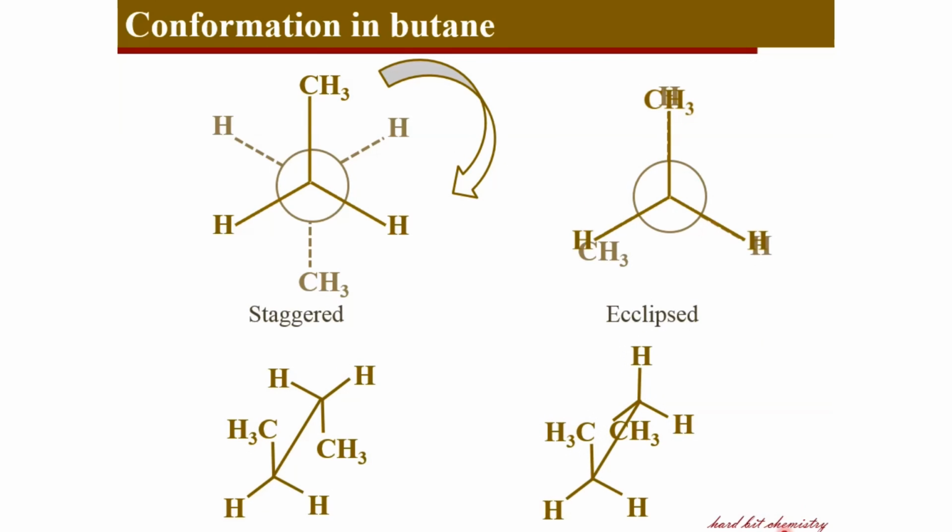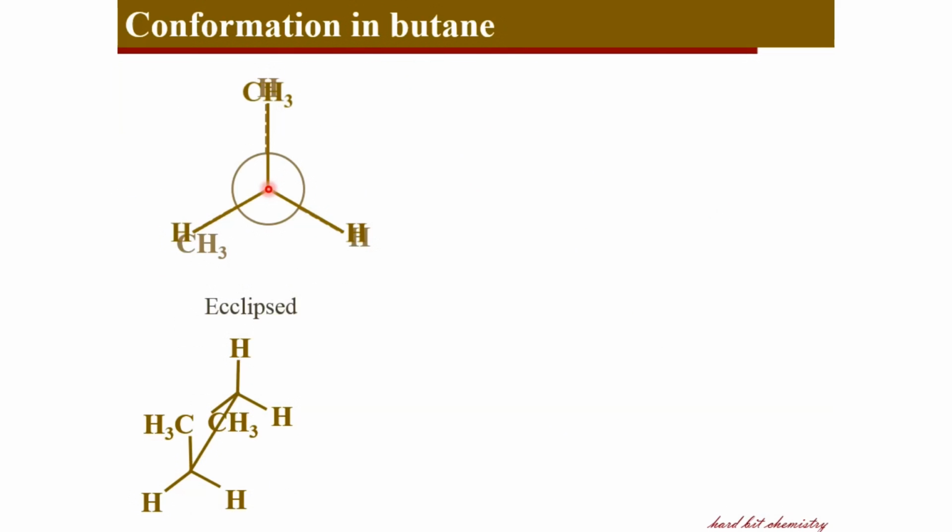And as we have seen before, the eclipsed conformation will be larger in energy than the staggered conformation, because there is a steric strain or eclipsing strain inside this molecule. But the substituents on each carbon are different. That is, on each carbon there are 2 hydrogens and 1 methyl group. This gives rise to a difference: if I rotate this particular eclipsed conformer through 120 degrees, I get another